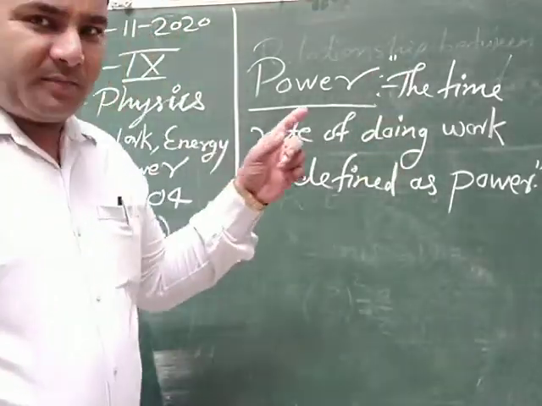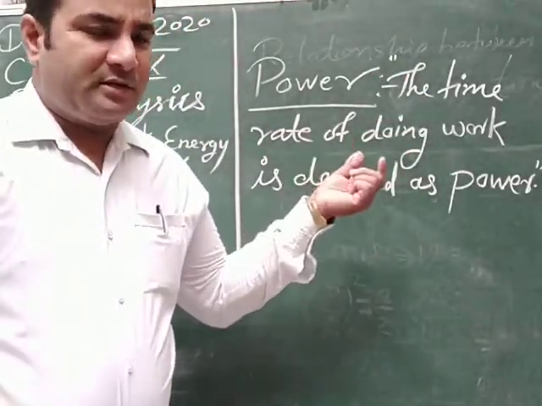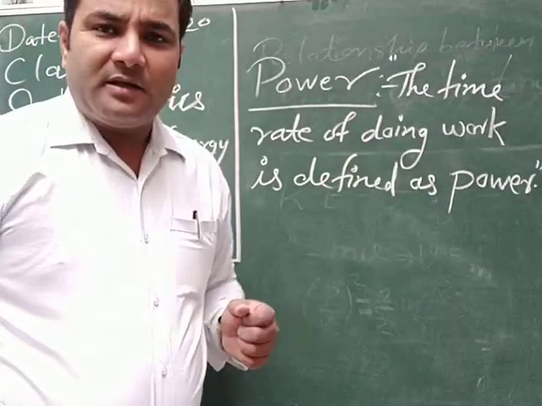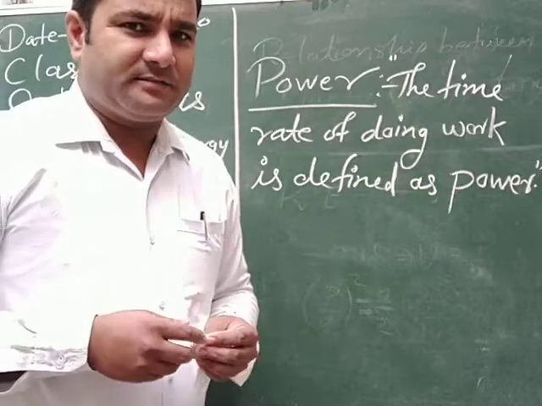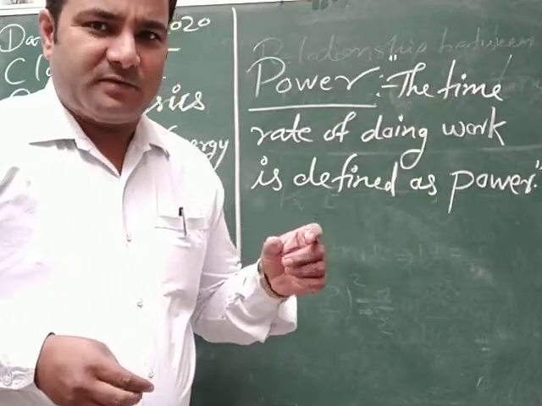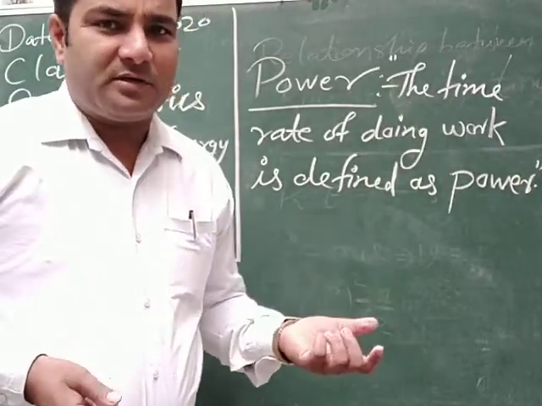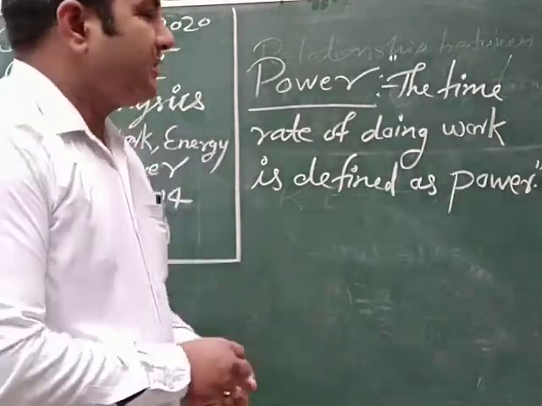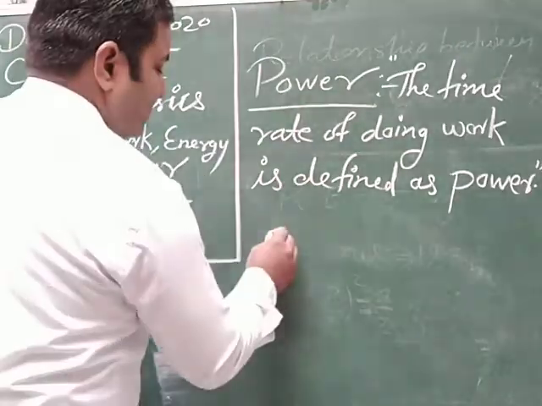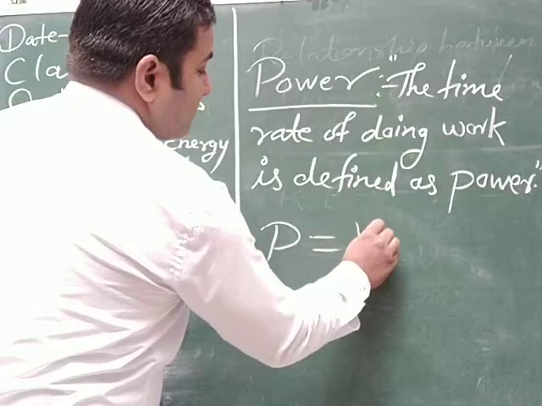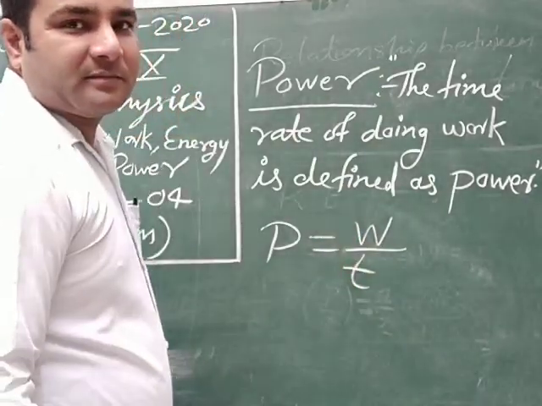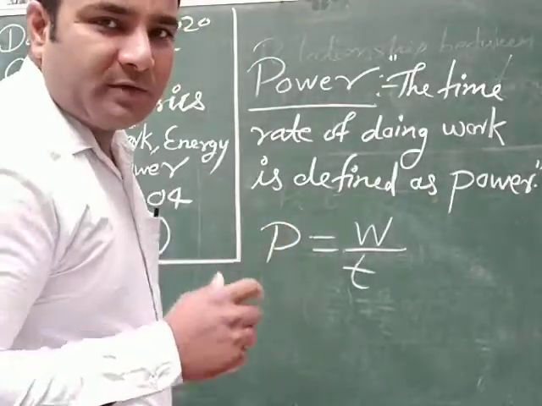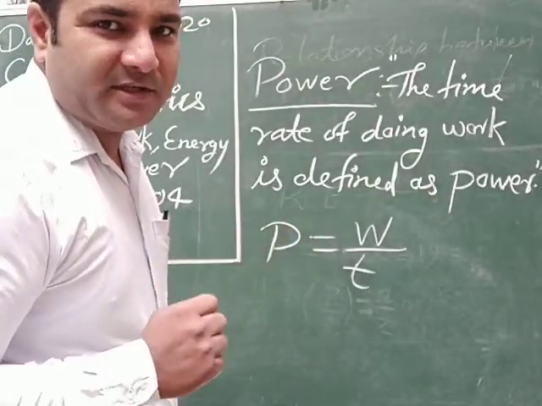Here the power is said to be with reference to any working device or any person or any agent. Whenever the work is done with respect to time, then that is defined as power. So the definition in formula form: P is equal to W by T. Power is equal to work upon time. And work, we know, is force into displacement.